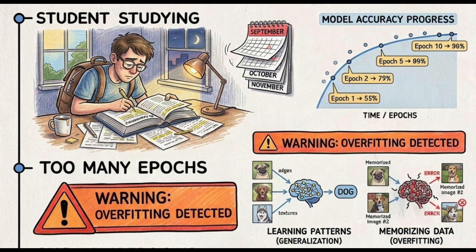However, training for too many epochs can create a problem. The model may memorize the training data instead of learning general patterns. This problem is called overfitting. A good deep learning model learns patterns that also work on new, unseen data. Choosing the right number of epochs is an important part of training an AI model.